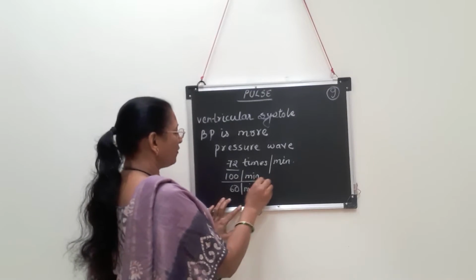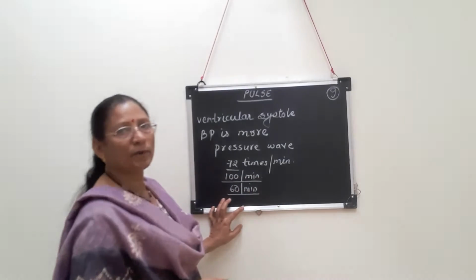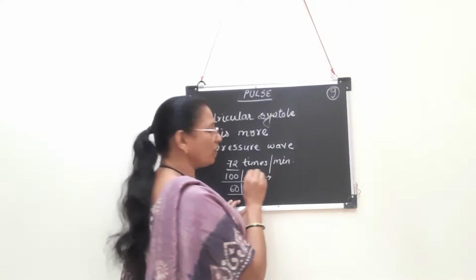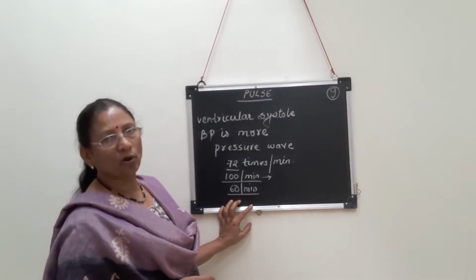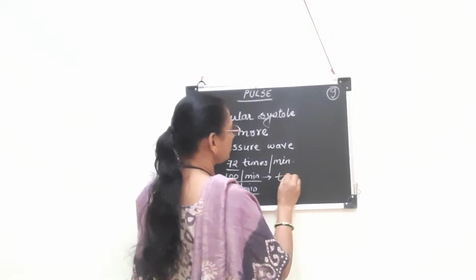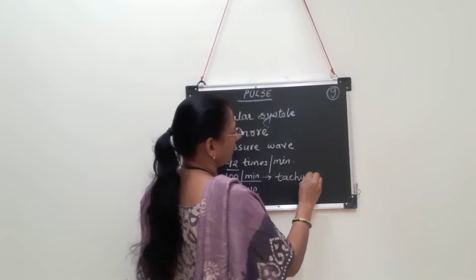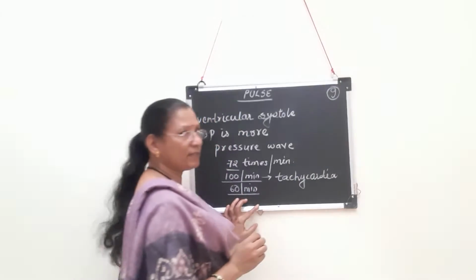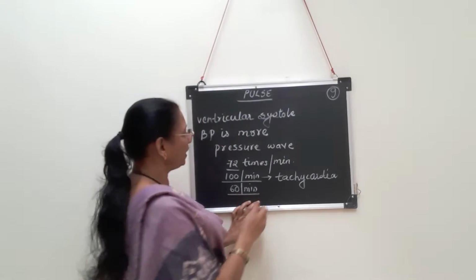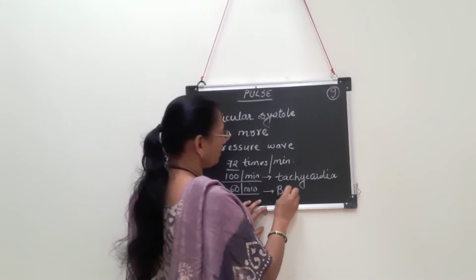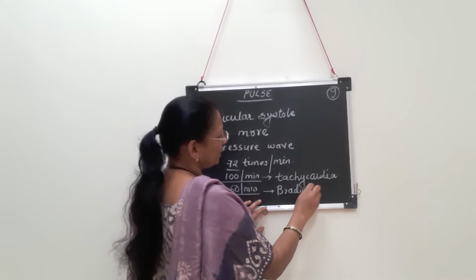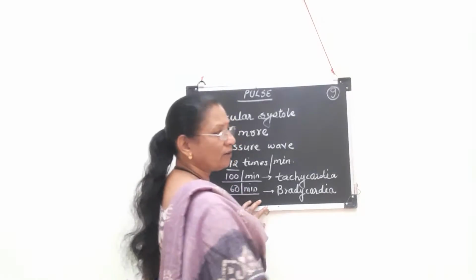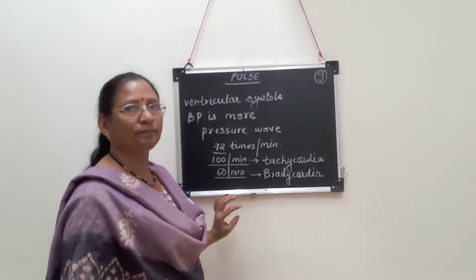These are the deviations, these are the changes in number of beats. If the number of beats per minute is 100, or more than normal, the condition is called tachycardia. And if the number of beats is less than normal, then it is called bradycardia. These terms you have to keep in your mind, they can be asked for one-sentence answers.